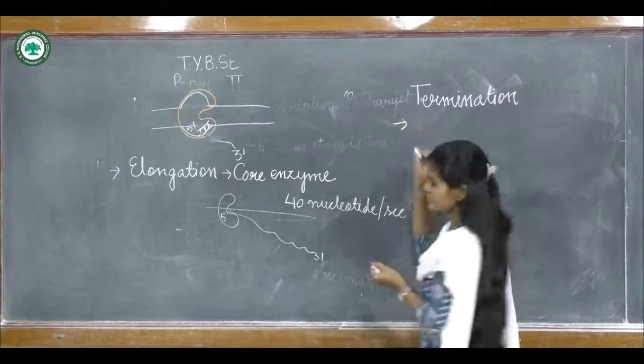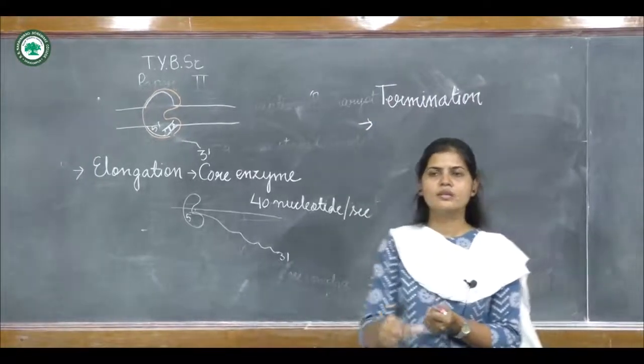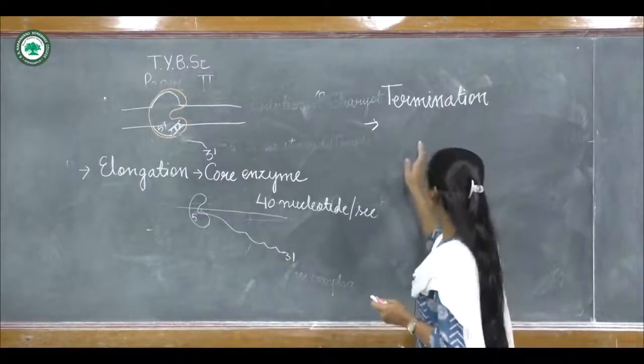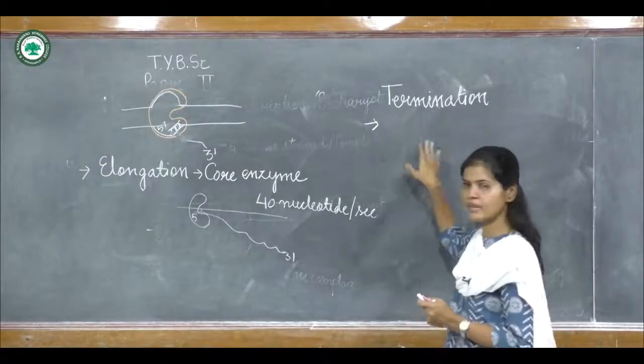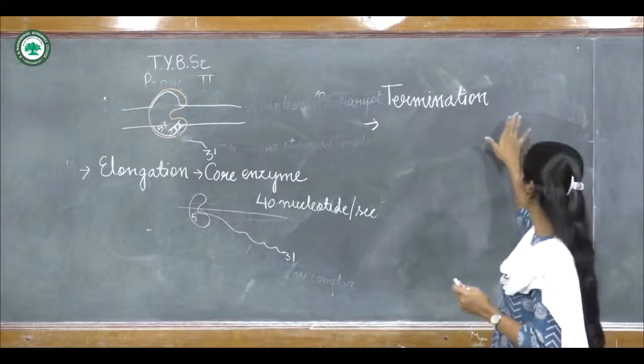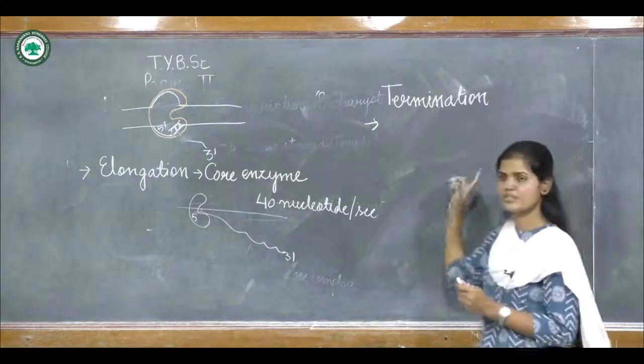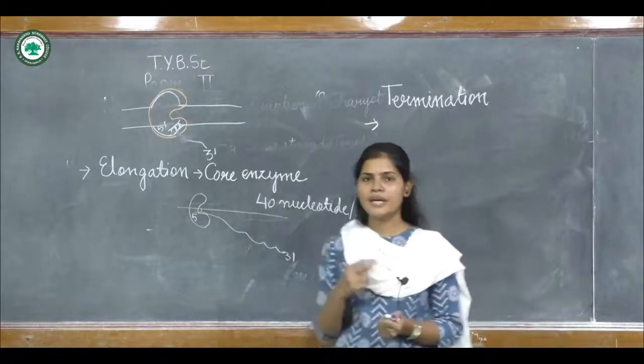Now this termination will occur. There is a specific sequence for termination to occur, which is present downstream of the DNA, after the promoter region. This termination can occur in two ways.